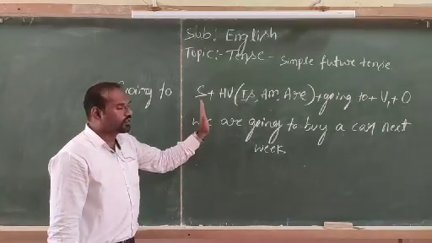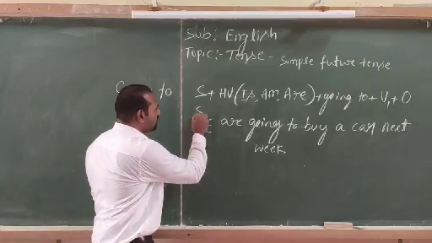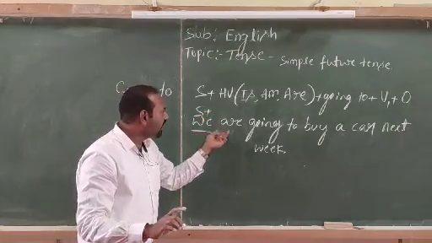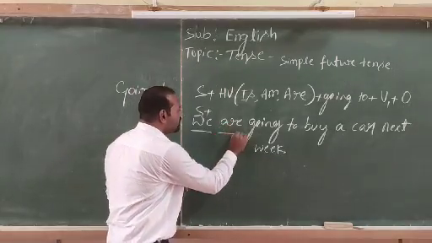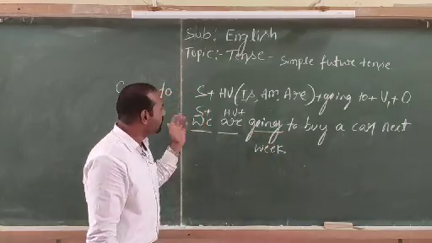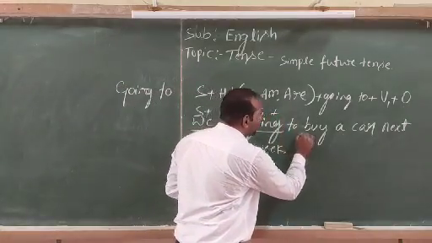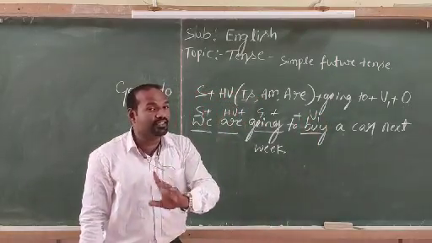Understood? Look, here we need a subject. Here "we" stands for subject. Look, "we" is considered plural. That is why I have taken "are" as a helping verb here. Here "are" stands for helping verb, and "going to" stands for future tense. "Buy" stands for verb in the first form, present form.